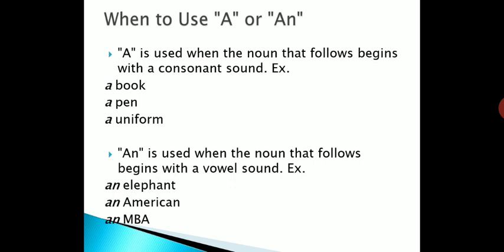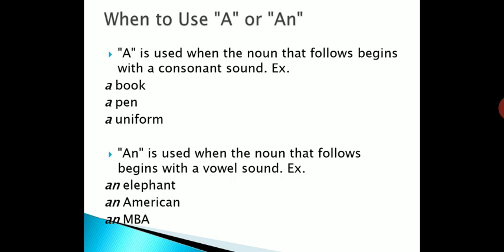An is used when the noun that follows begins with a vowel sound. Like an elephant, the first sound is a vowel. That's why we have used an elephant. An American, again the vowel sound. That's why we have used an American.